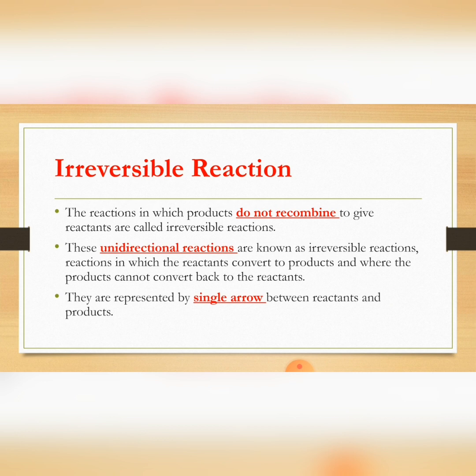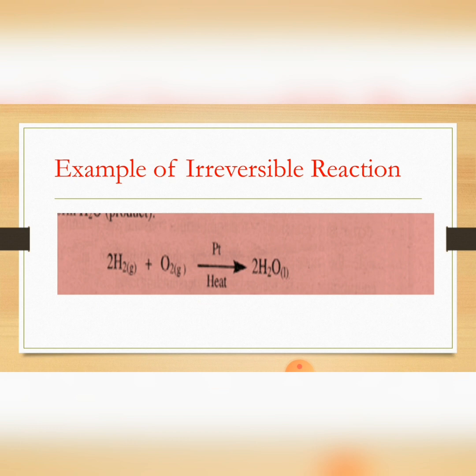These reactions are also known as unidirectional reactions because the reaction moves only in one direction, that is from reactants to products. The reactants convert to products and the products cannot convert back to the reactants. They are represented by a single arrow between reactants and products.